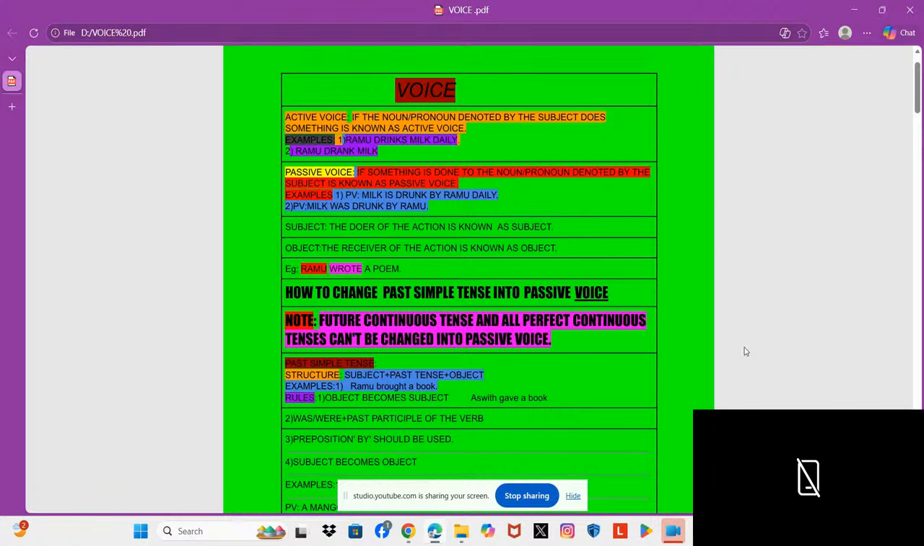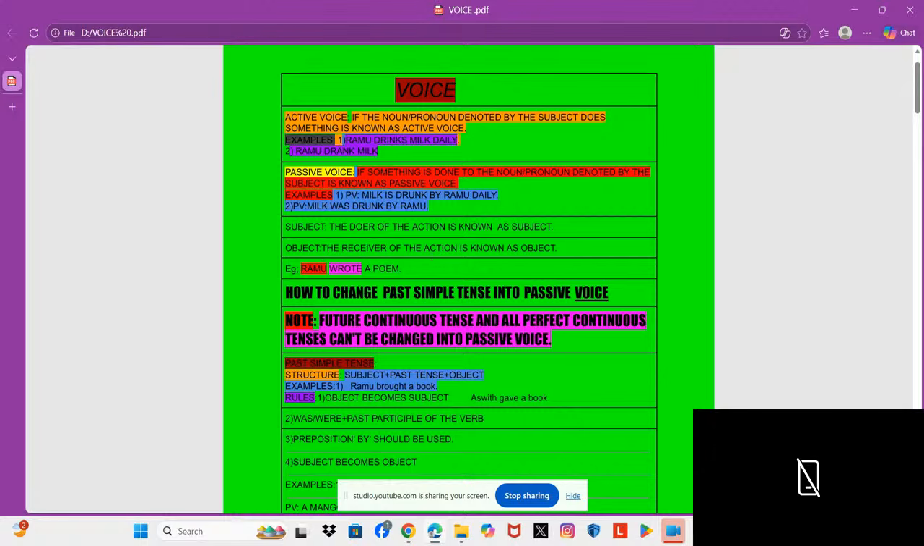I would like to start a session on voice today. As you know, voice is known by subject and object. The receiver or bearer of the action is known as the object. Here, see this example, dear viewers. Ramu wrote a poem. What is the subject in this? Ramu. What is a poem? Object. What is wrote? Past tense.